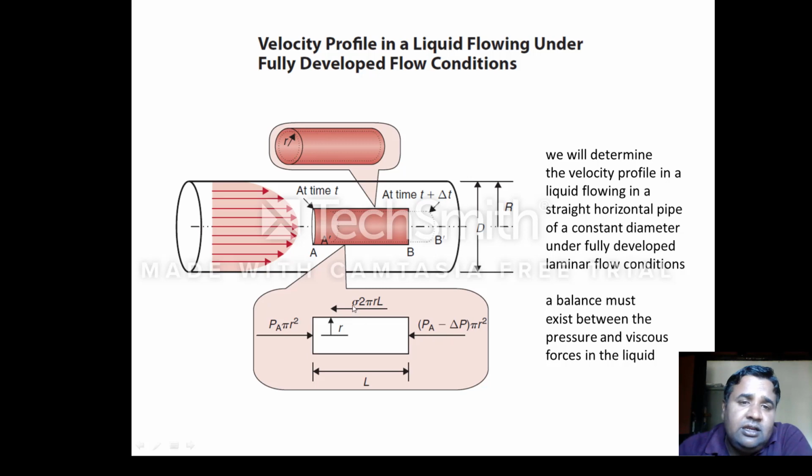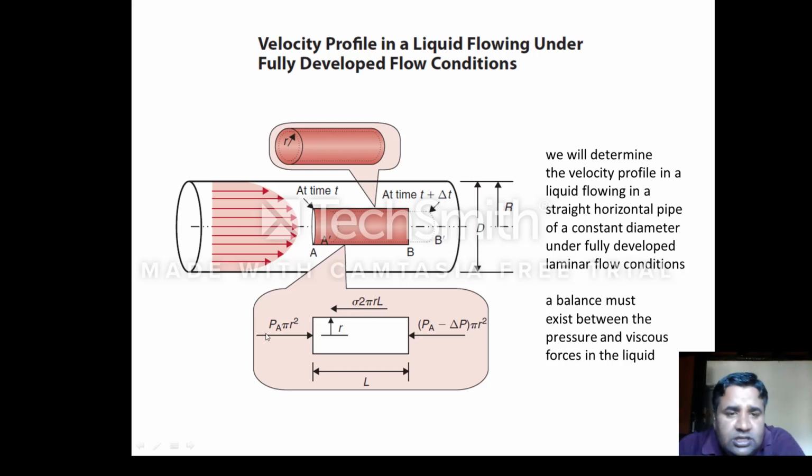And there is another viscous force that is acting on the circumference, or on the outer surface of the cylinder, and this is shear stress. Shear stress times the circumferential area of this cylinder, that is 2 pi r L. When you multiply it with the shear stress, it will give you the value of force.